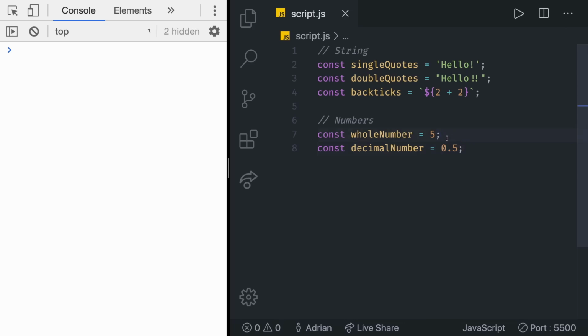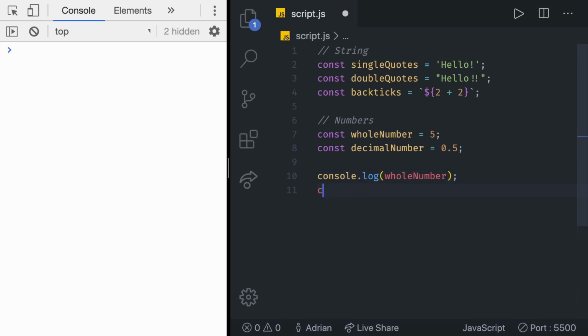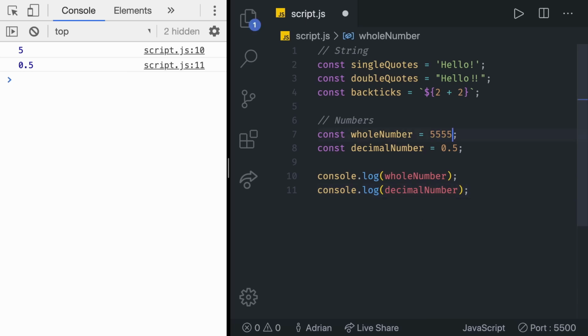We just learned that the number type represents both integers, which are whole numbers, and floats, which are decimal numbers. That's great. JavaScript makes it easy on us. Let's console log those numbers. So let's say console log wholeNumber, and also let's console log the decimalNumber, just like that. Great. As you can see, we get 5 and 0.5. We can change it to 5555, for example. We can have really large numbers. We can really do anything we want, and you can put this as small as 0.33333 or really anything you'd like. JavaScript doesn't care. As long as it's a number, you can declare it as a normal variable.